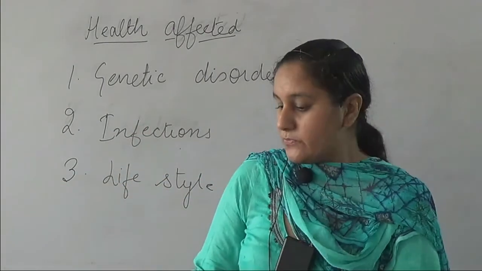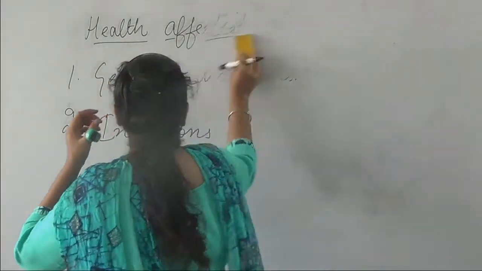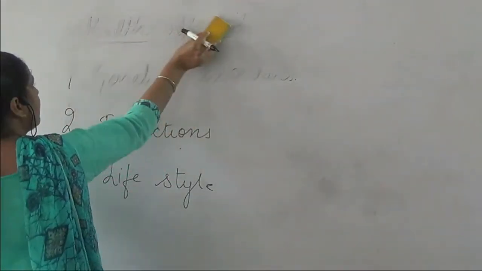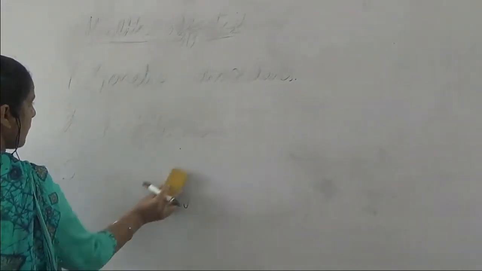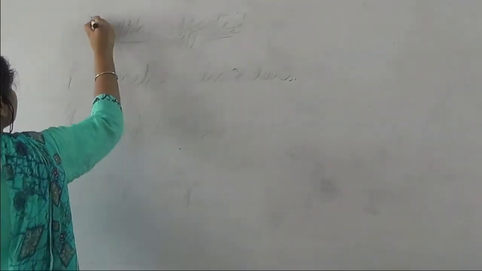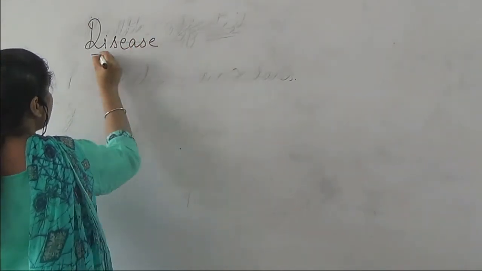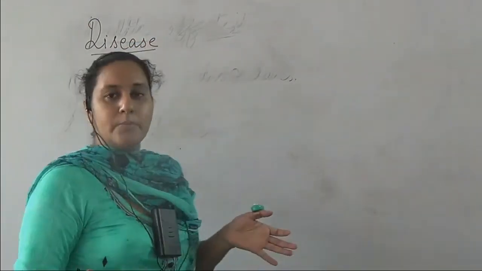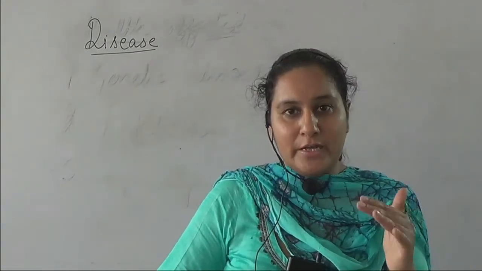So next we proceed to another thing, that is disease. If health is affected, we will definitely get disease. How are health and disease correlated? If we are healthy, we have a strong immunity, then the chances of getting disease are very, very less.